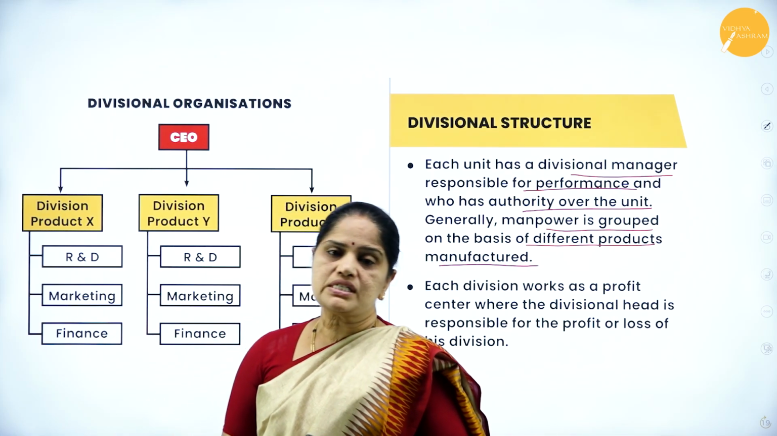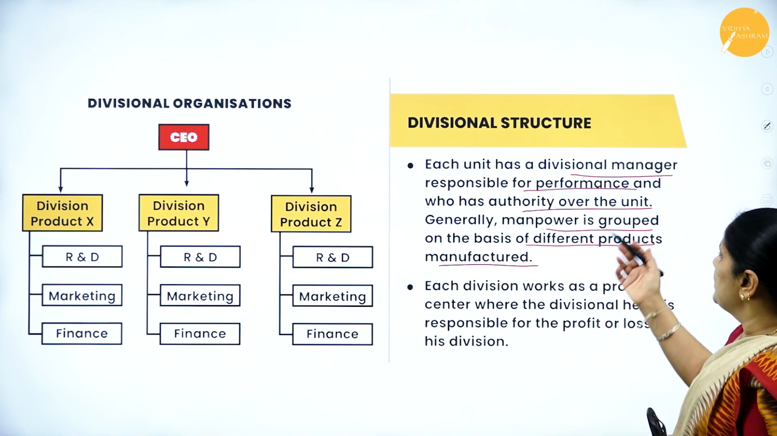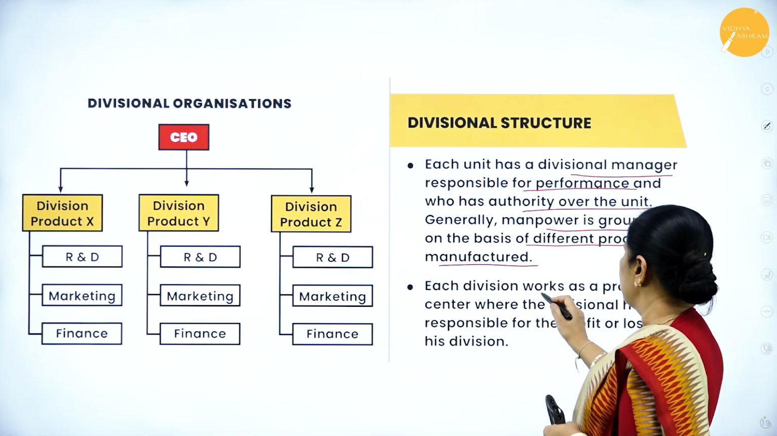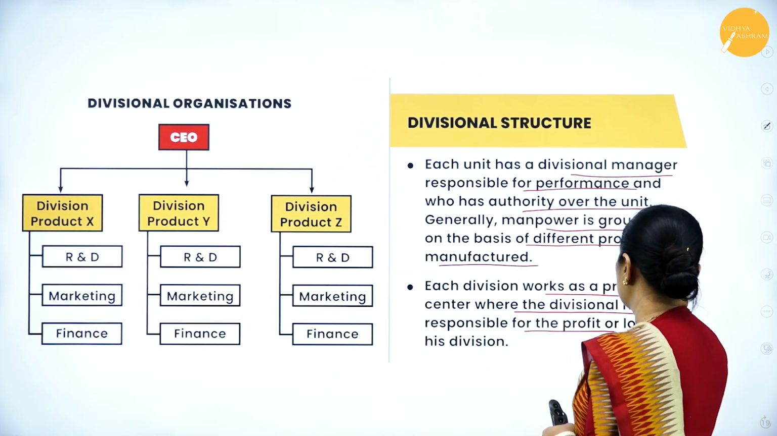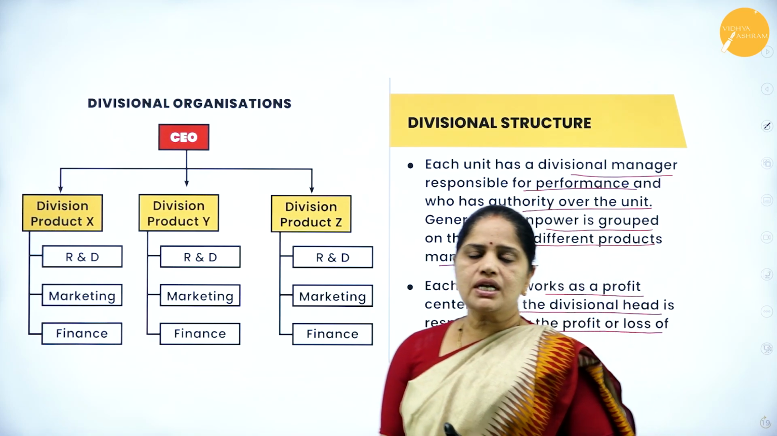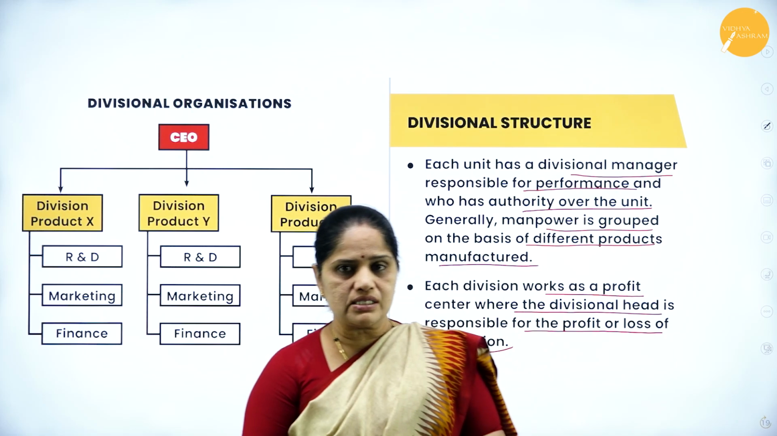So this kind of structure is a divisional structure, and the divisional head will be responsible for the performance of his division. Each division works as a profit center where the divisional head is responsible for the profit or loss of his organization. So the divisional head will be responsible for profit or loss of the organization.